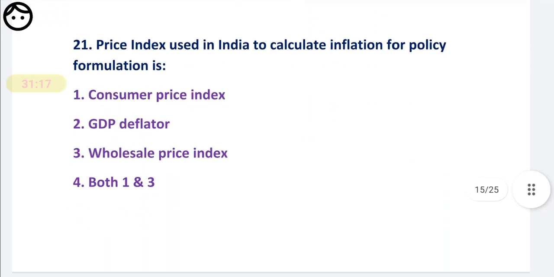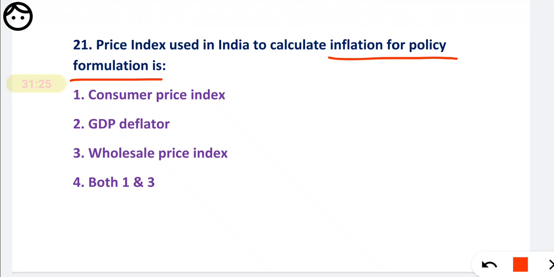Now the next important question, the 21st: the price index used in India to calculate inflation for policy formation. Which index is used for policy formulation for inflation?